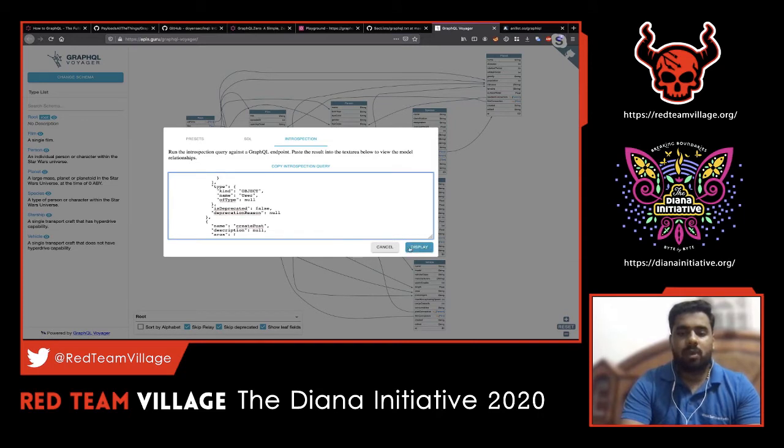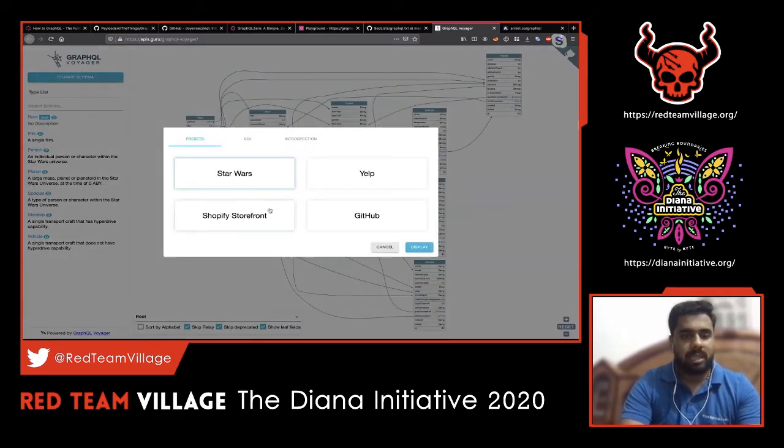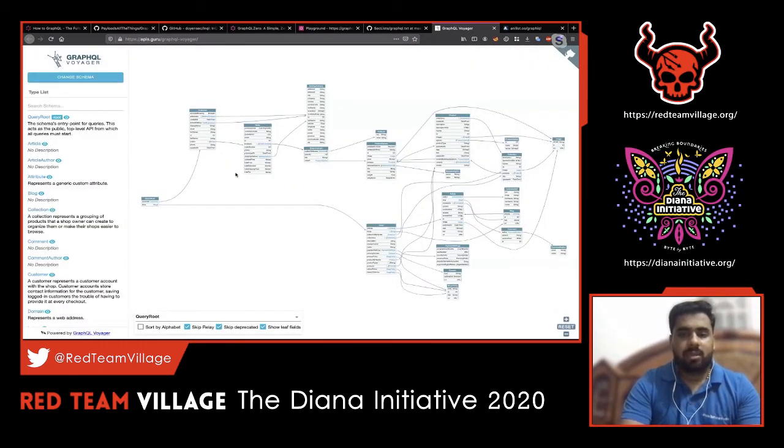Before clicking on display, I'll show you a few samples which are already on the site. For example, let me click on change schema. You can see Star Wars, Yelp, GitHub, Shopify. These are some of the companies that already have GraphQL. Let's look at the Shopify storefront as an example. Just click on it and display. We can see some graphical representation has been put in place here.